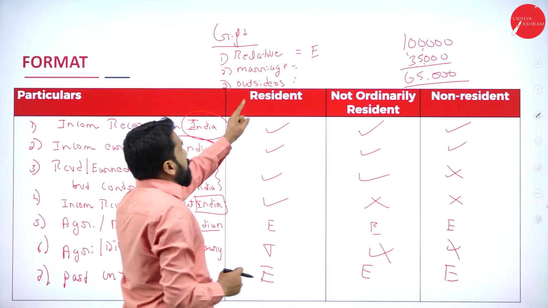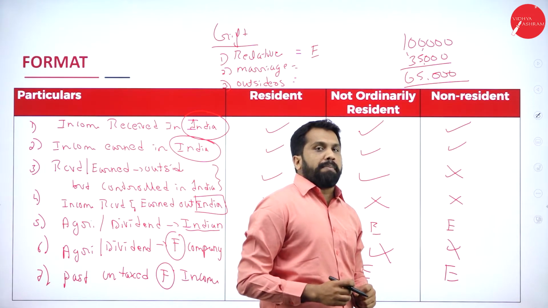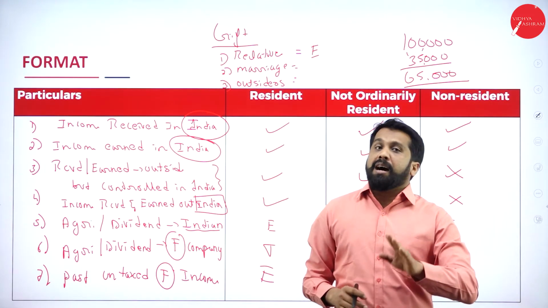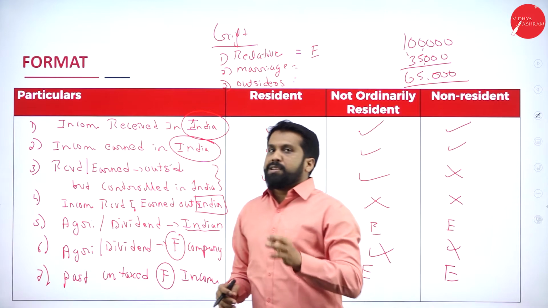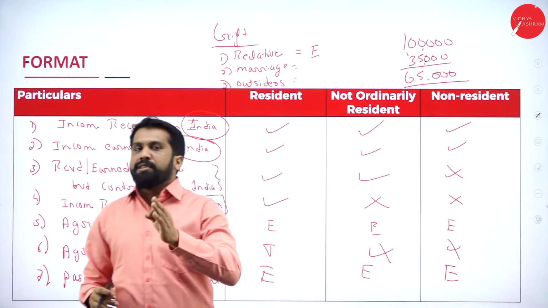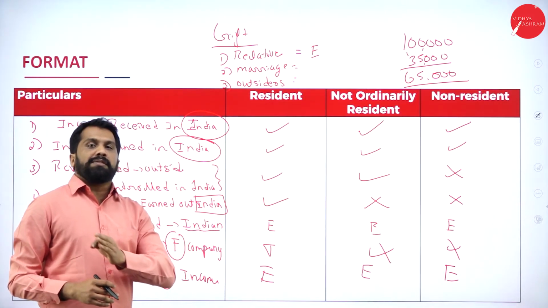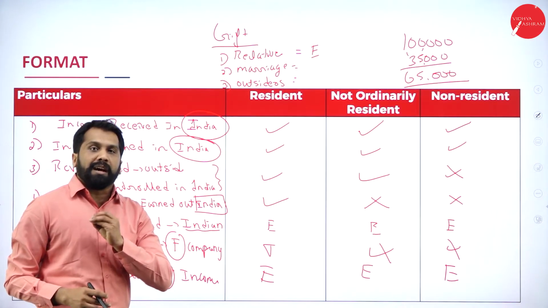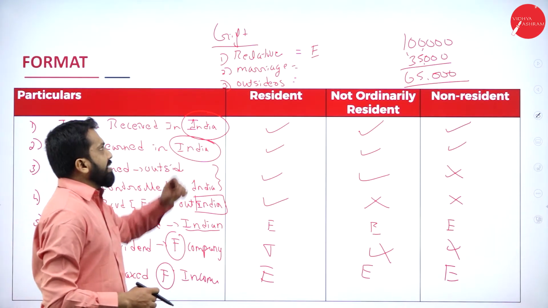Then marriage: on the occasion of your marriage, even though it is from relatives or other than relatives, like your friends, colleagues, your neighbors, whatever they have given, even though it is 1 crore, it is exempted.